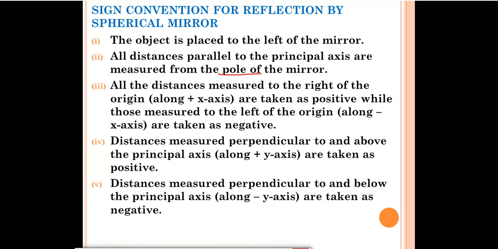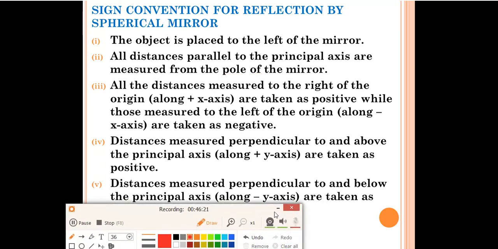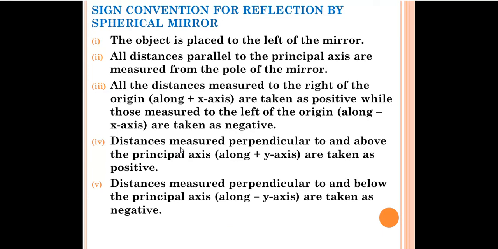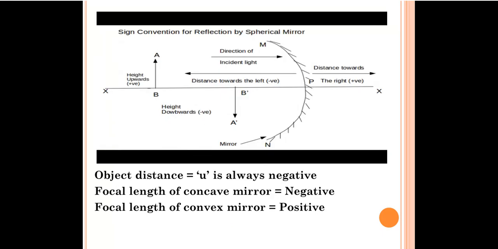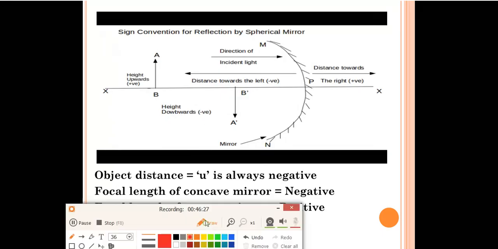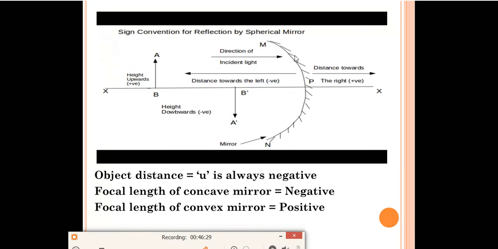Okay, we will understand this through a diagram. You can see this diagram given over there. Suppose this is a mirror. All the objects are placed to the left of the mirror. This is your object AB. This is the direction of the incident light. This is the direction you have to take.